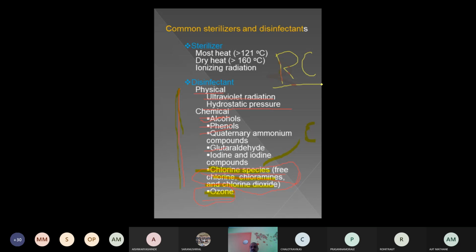So that problem doesn't arise in the developed countries, but in India that is the major problem. The chlorine species remains and plays the role of residual, killing the microorganisms. So this is the general overall discussion about disinfectants. Note down what you want.